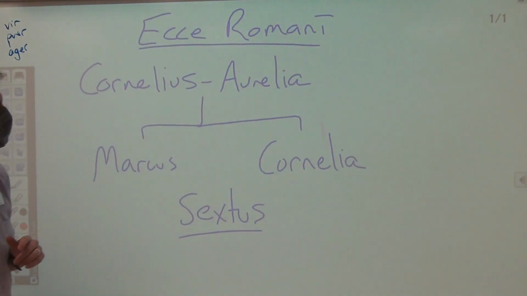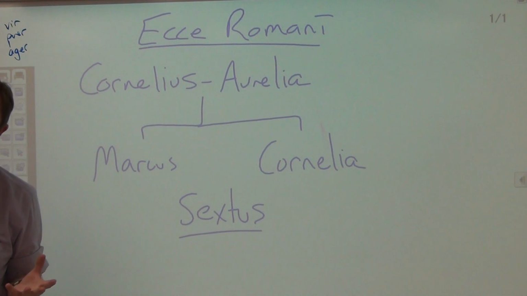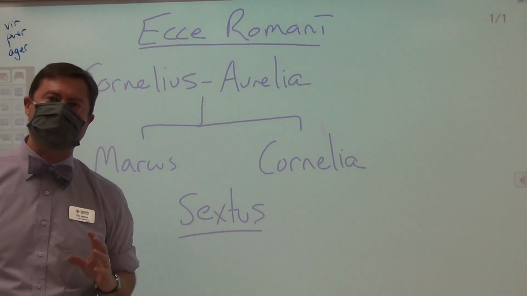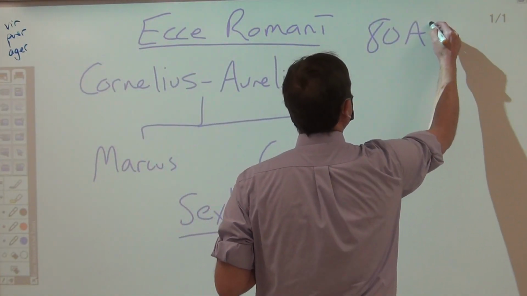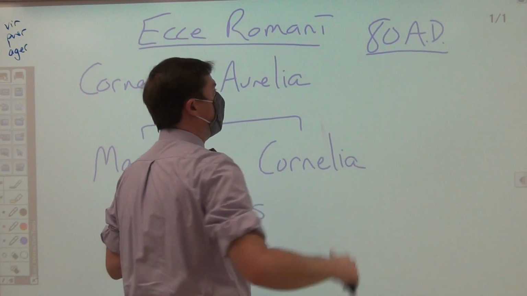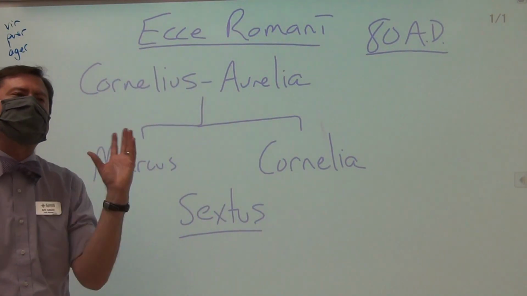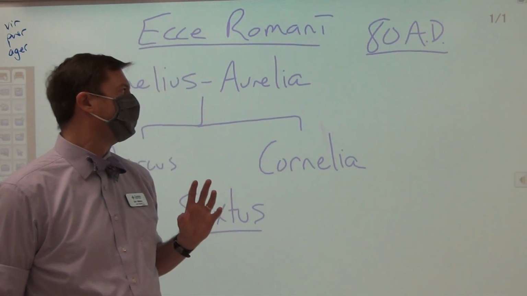Sextus. Sextus is living with the Cornelian family because his mother, unfortunately, has died, in the previous year in the eruption of Mount Vesuvius. The action of our story is taking place in 80 AD. And thus, in the previous year, an eruption of cataclysmic proportions has occurred where they are living on the Bay of Naples.